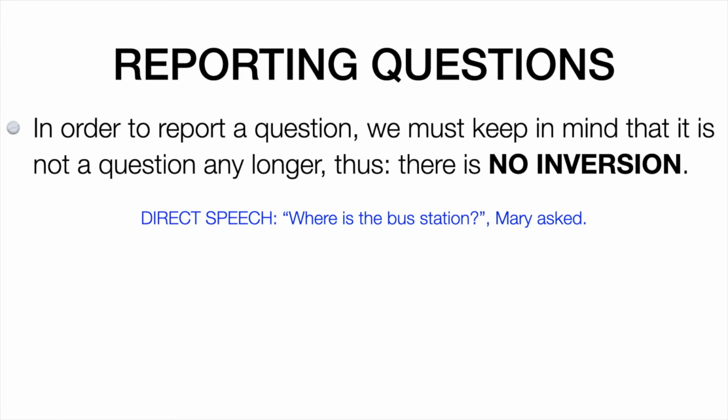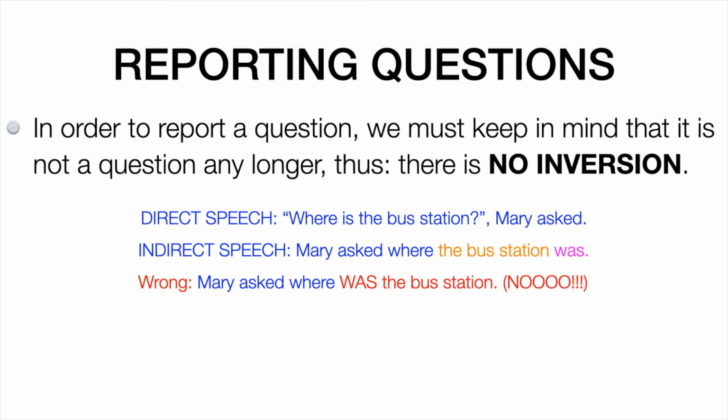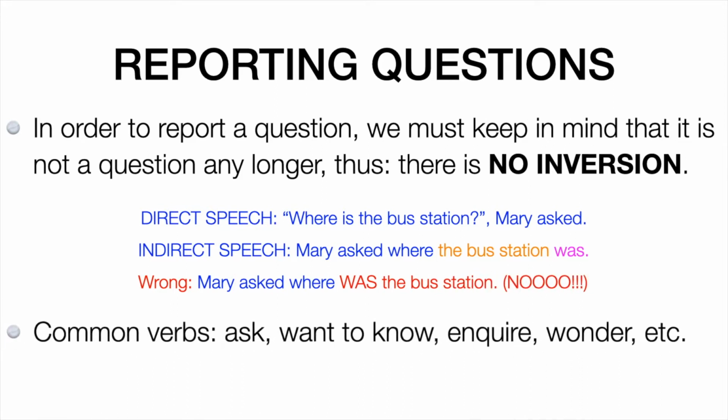Mary asked. If we change this into indirect speech, it will be: Mary asked where the bus station was. It would be totally wrong to say: Mary asked where was the bus station. Don't say this. And here we have some other verbs you can use instead of ask. For example, want to know, inquire, wonder, and it's not necessary to write an indirect complement.